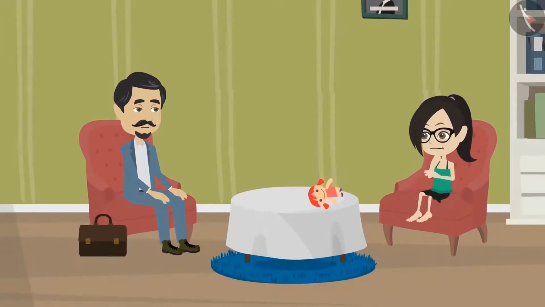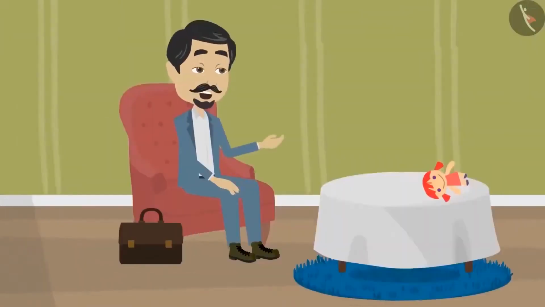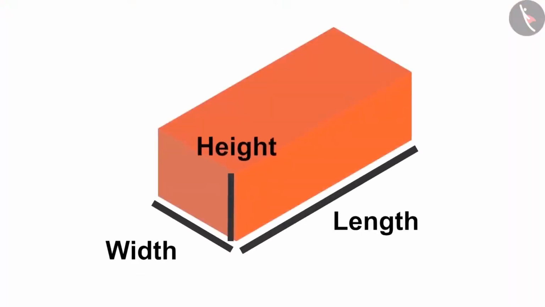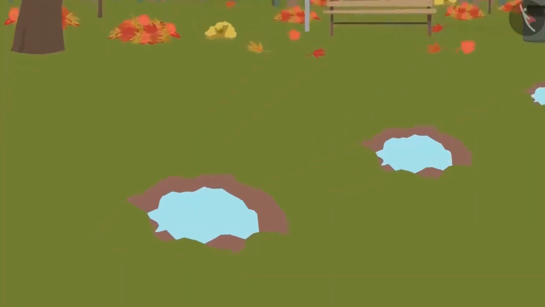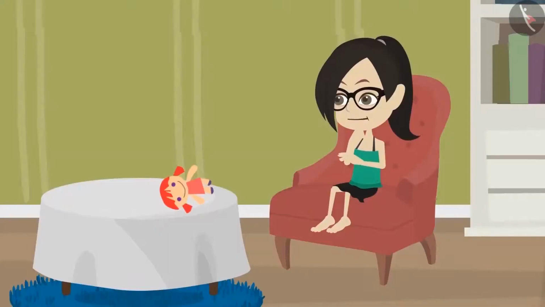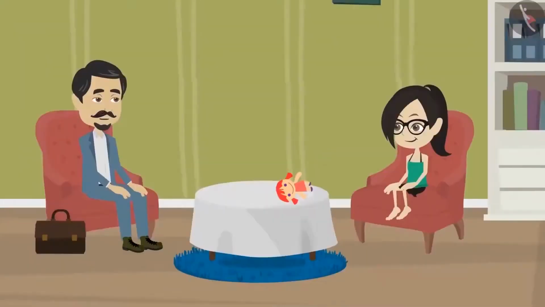I did not understand. Look, Vandana, different qualities of objects are measured. The length, width and height of a brick is measured. In the same way, the depth of the pit is measured. What are the objects in our house whose depth can be measured? There are many objects in our house whose depth can be measured.